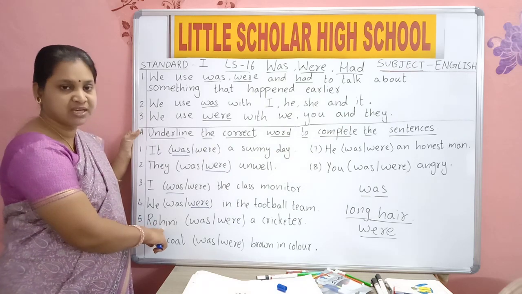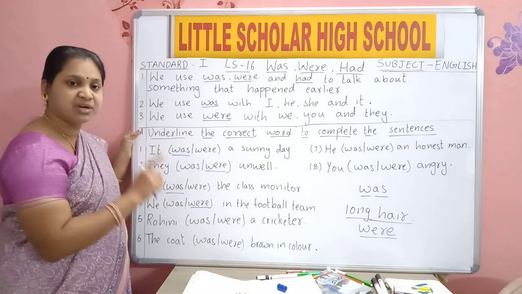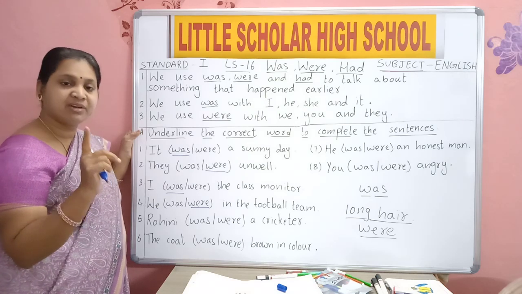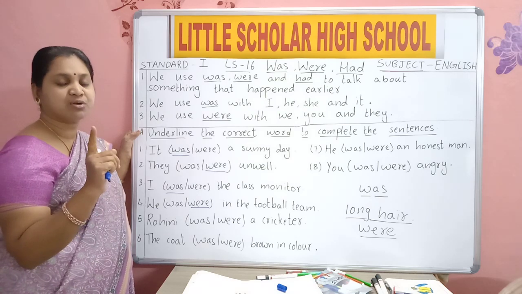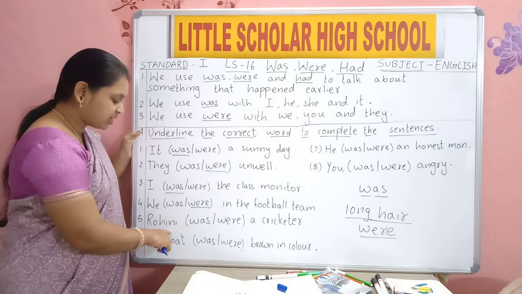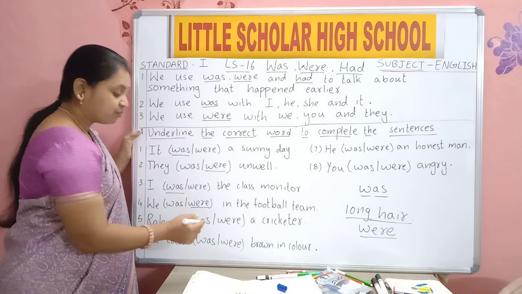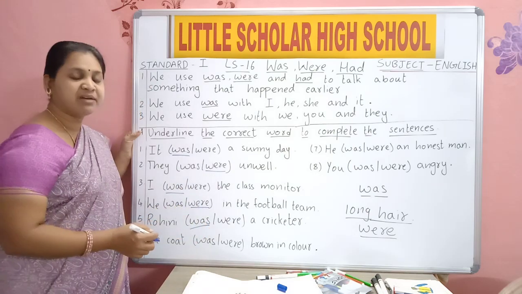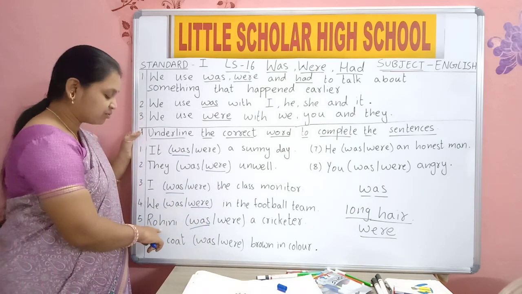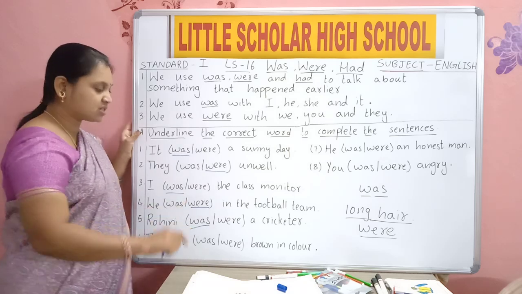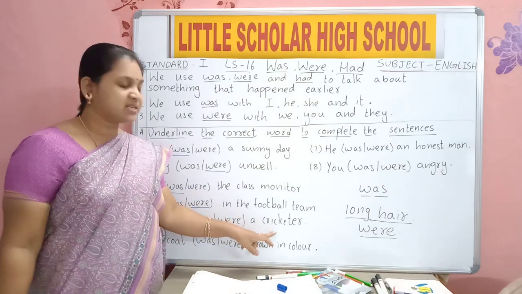Rohini, only one. Here we are talking about only one person. When we are talking about only one, Rohini means only one, so do we use was or were? Was. When we are talking about one, we will use was.